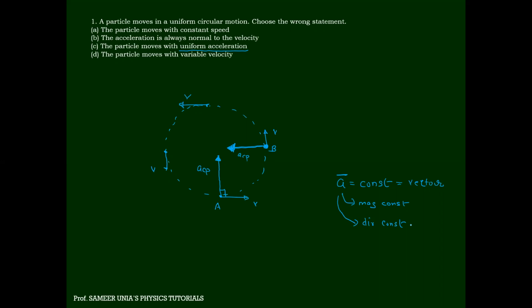This is wrong in UCM. That means the particle moves in uniform acceleration is wrong. So this is the correct answer, because here the option is: the direction of centripetal acceleration keeps on changing as the particle moves. Getting it or not?